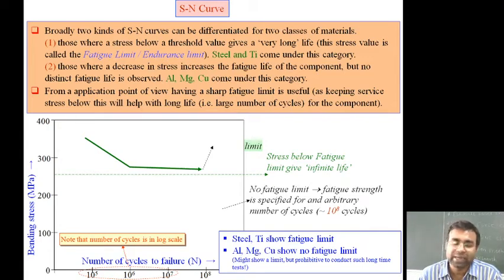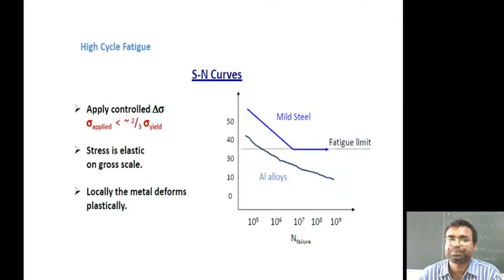Before that number of cycles, the material has a tendency toward fatigue crack, but after passing this number of cycles, the material passes its endurance limit, and after passing the endurance limit, that material will not be affected by fatigue.